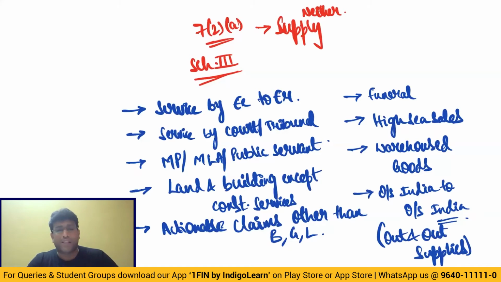So these are the interesting points given by Schedule 3, which talks about transactions which are neither regarded as supply of goods nor regarded as supply of service. And it's very clear that if it is neither supply of goods nor supply of service, obviously GST will not apply. Because we all know the fundamental fact that GST will apply only if the transaction is supply. And if the transaction is supply, then only GST will apply. You're getting my point, everybody, sir?